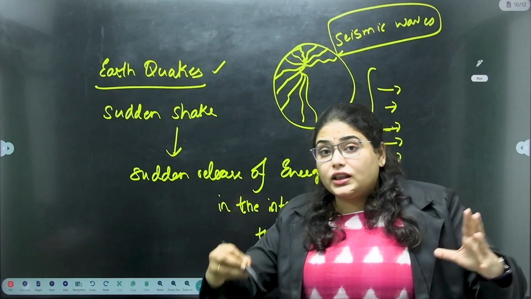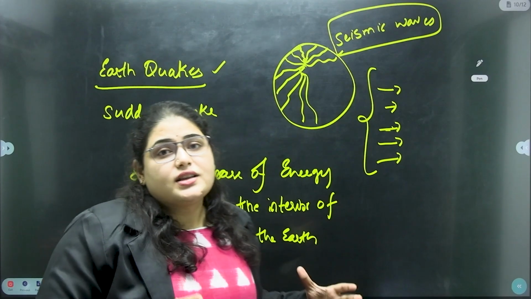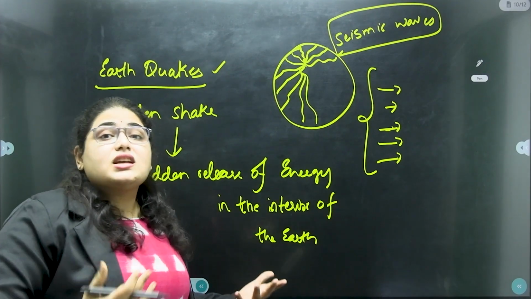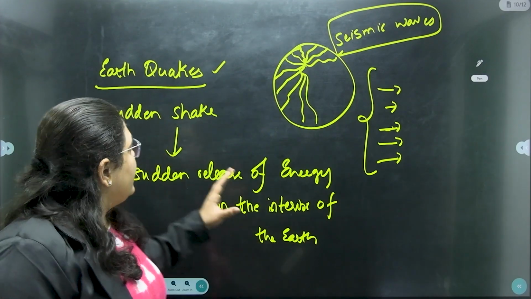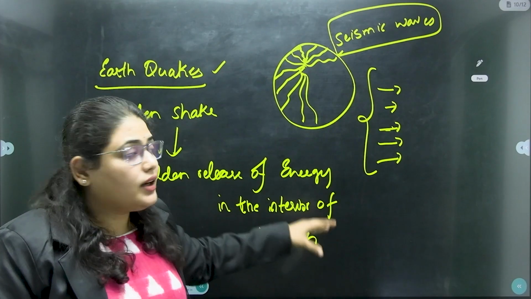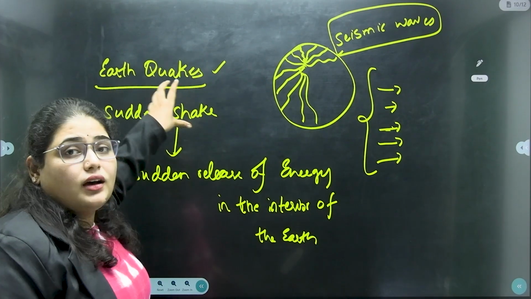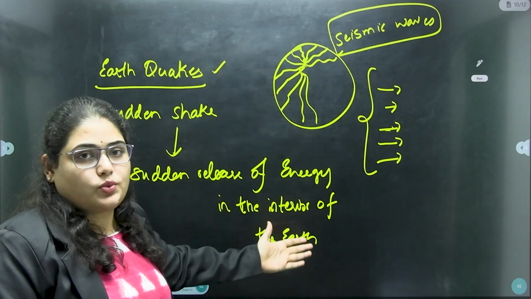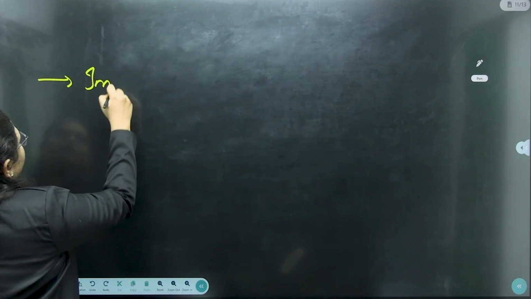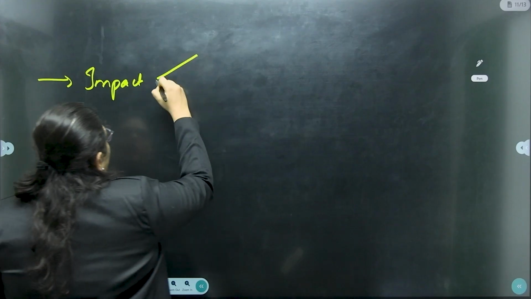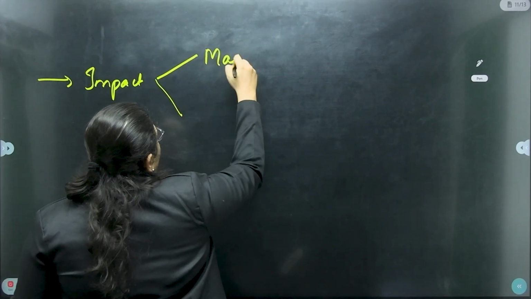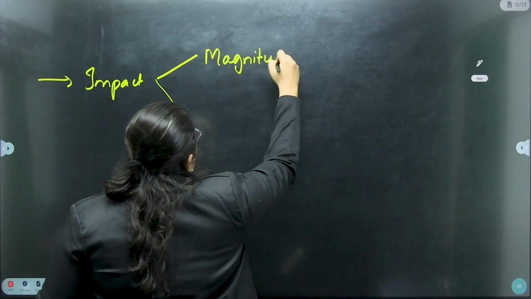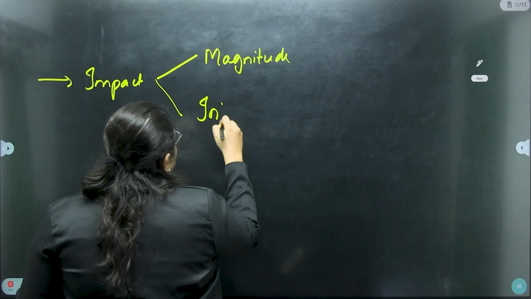So the study of earthquakes is also called seismology. The scientists are called seismologists. Right, so this is the earthquake, and these are the reasons and all. When we are talking about earthquakes, we need to study the impact in two different ways. Number one, we study the magnitude. Number two, we study the intensity.